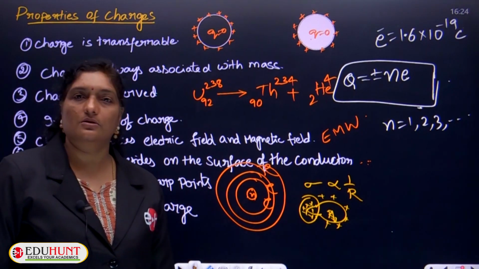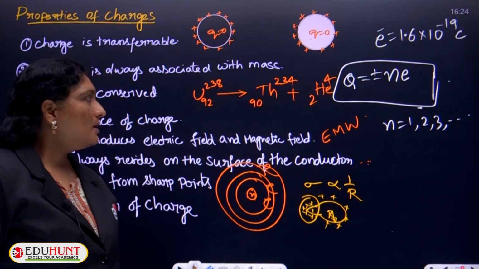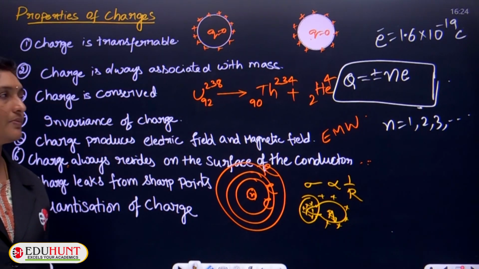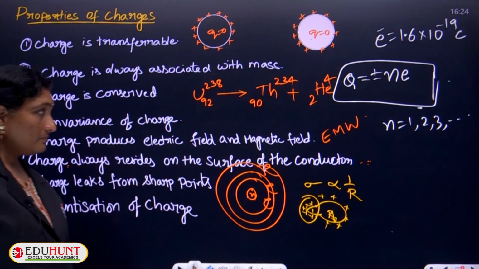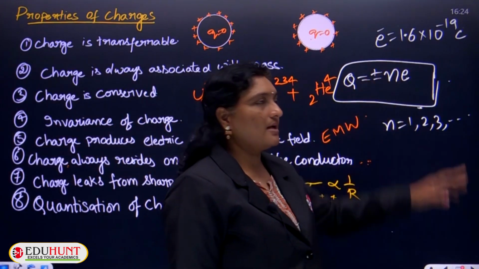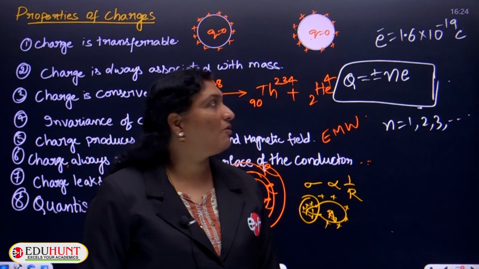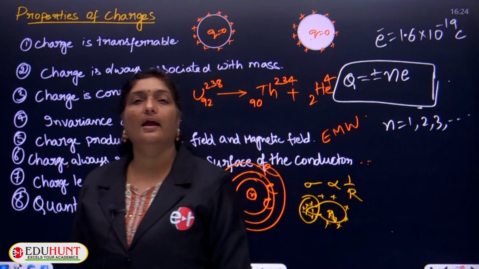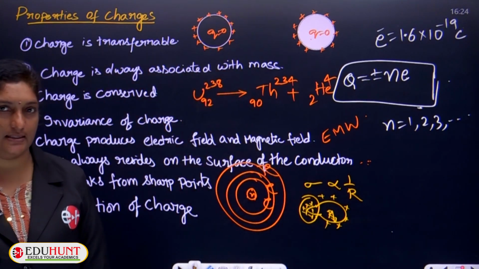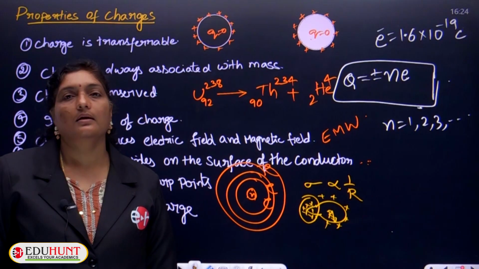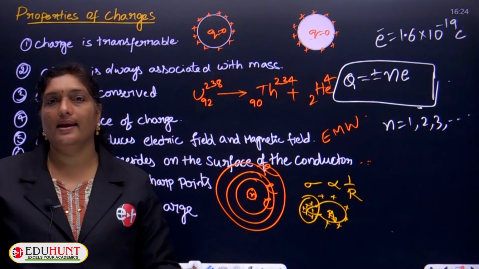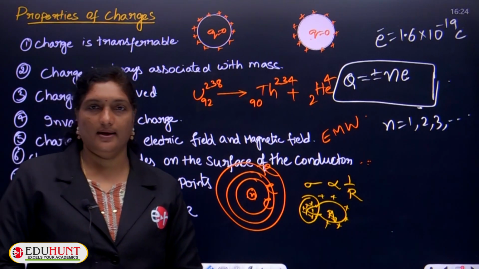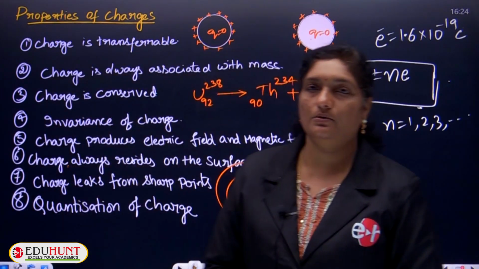So, such possibility is not there. Okay, children. So, till now we have discussed the value of charge of an electron, which is given by 1.6 into 10 power minus 19 coulomb, as well as the mass of the electron, which is taken as 9.1 into 10 power minus 31 kg. So let us compare in detail the charge of an electron and the mass of the electron, how they vary with respect to each other.